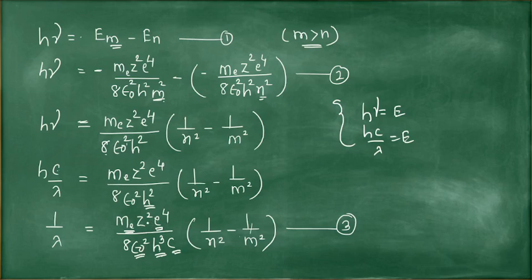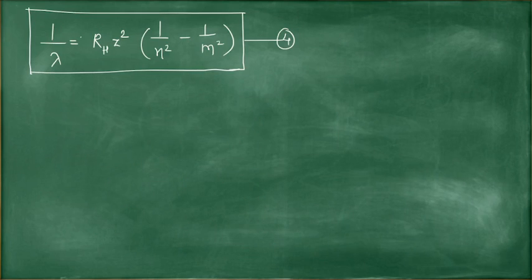If there is a hydrogen atom, then z is equal to 1. But for other atoms, z is different. So you can write the constant term RH, then z square, 1 upon n square minus 1 by m square. This RH is a constant given by m e raised to 4 upon this term.